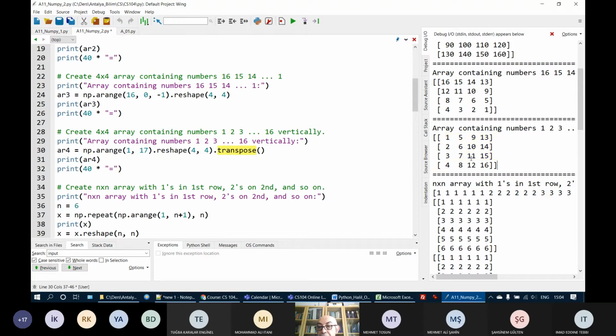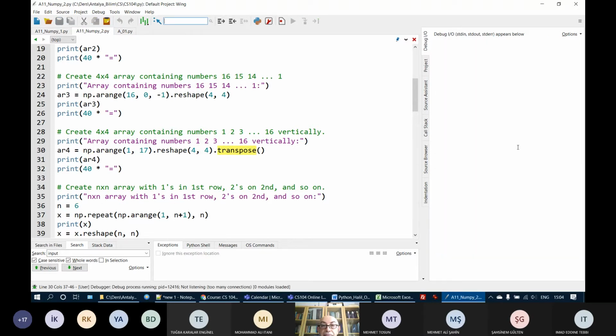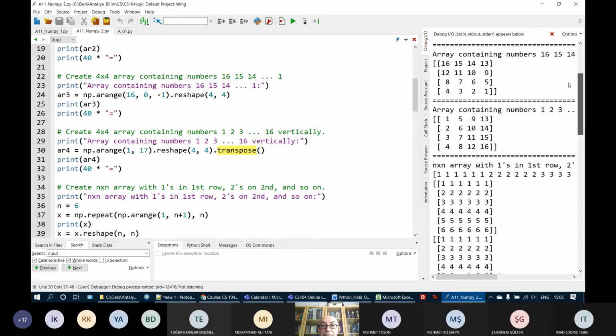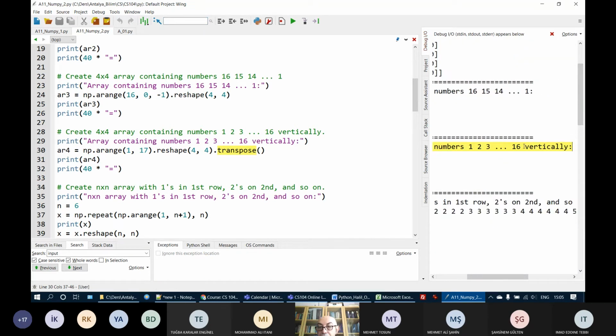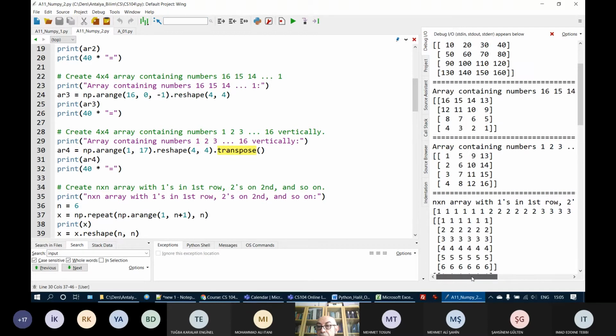So I get this result. Let's run it again. Here it is, an array containing numbers 1, 2, 3, 4, but they are vertically placed. So I just create a matrix and then take the transpose, and I have this result.